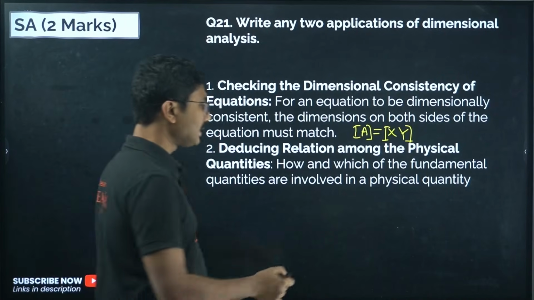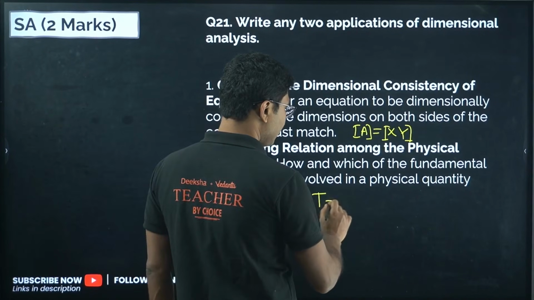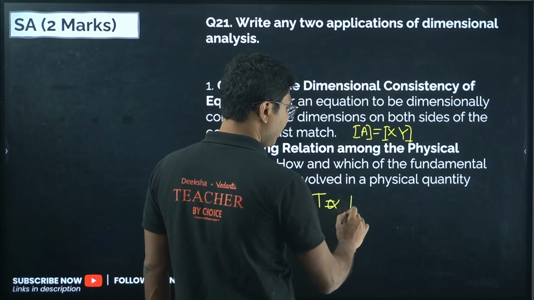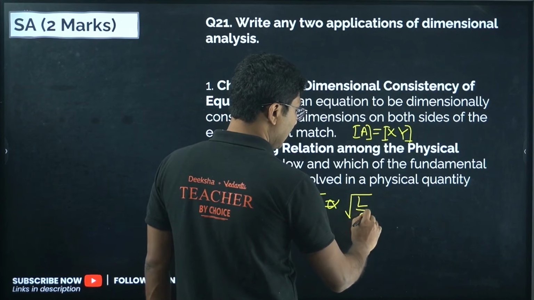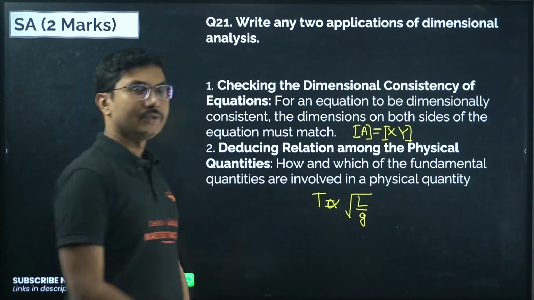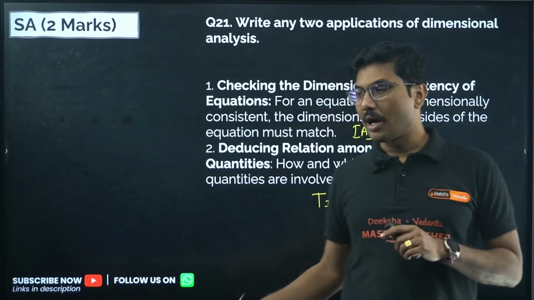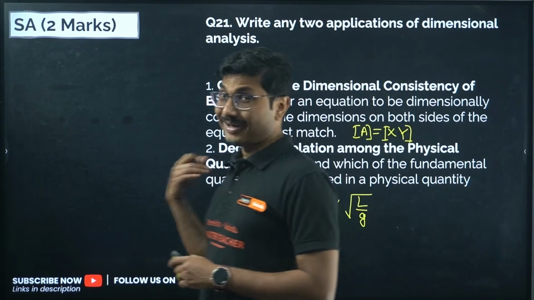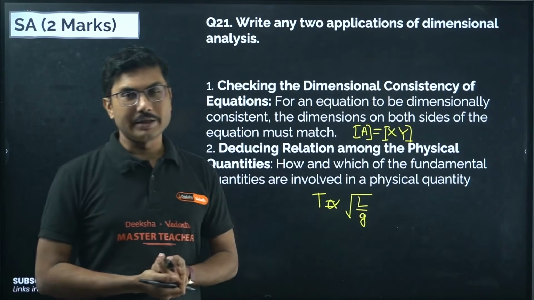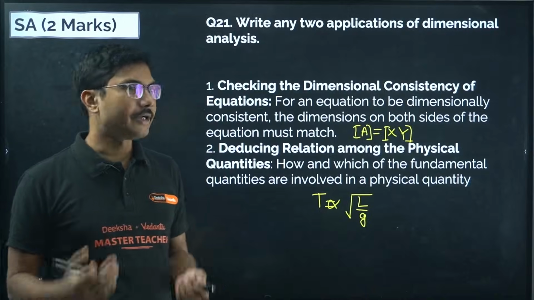For example, if I say that the time period of oscillation is proportional to the square root of L by g, this formula can be derived using dimensional analysis. Any constant involved cannot be determined, but how they are related to the quantities can be determined. Constants involved cannot be determined.